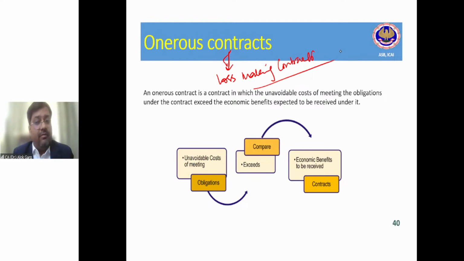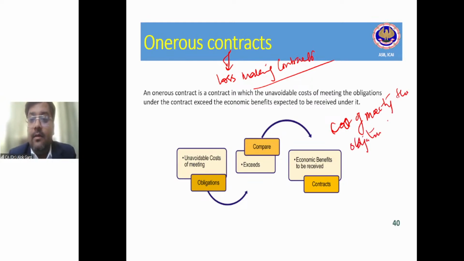What is an onerous contract? Onerous contract is those contracts where the cost of meeting the obligation is greater than the benefits. Now I'll explain what it means.